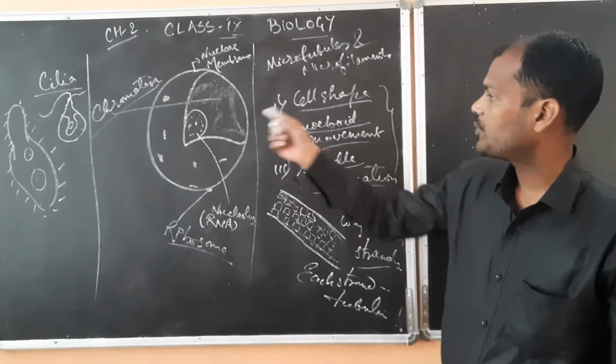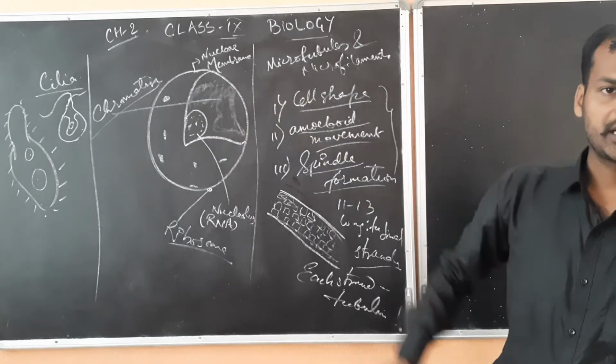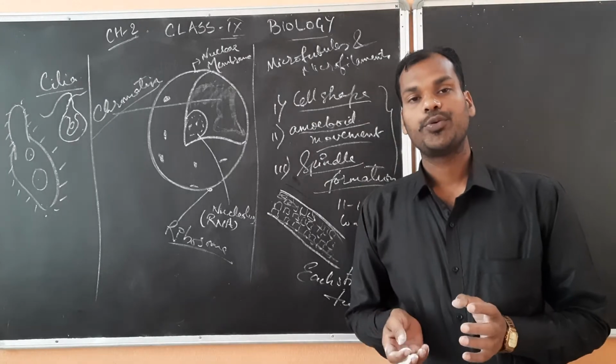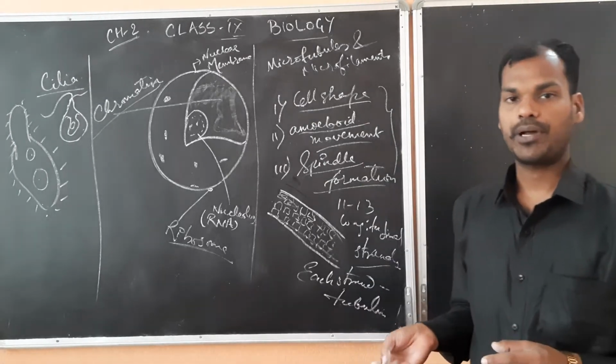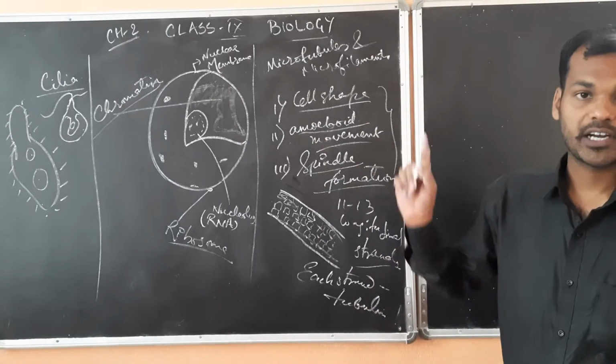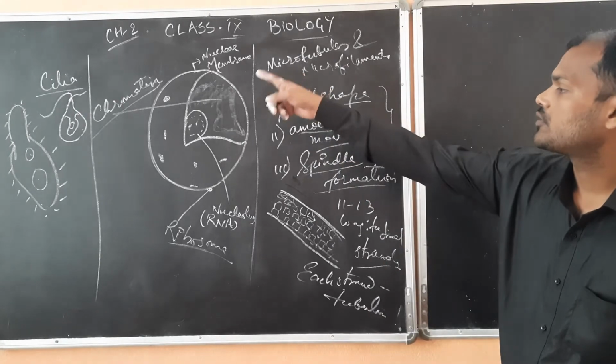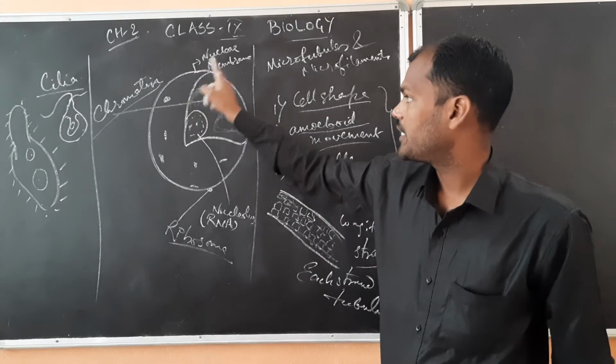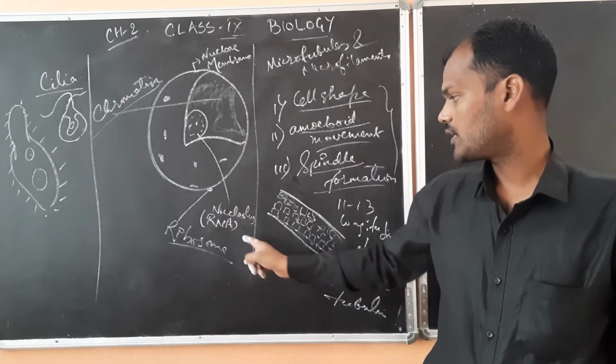Next I will be discussing the nucleus. The nucleus is a very important part of the cell, without which the cell will not be able to function properly. The nucleus is also called the control center of the cell. It is a spherical body consisting of chromatin, nuclear membrane, nucleolus and ribosomes.